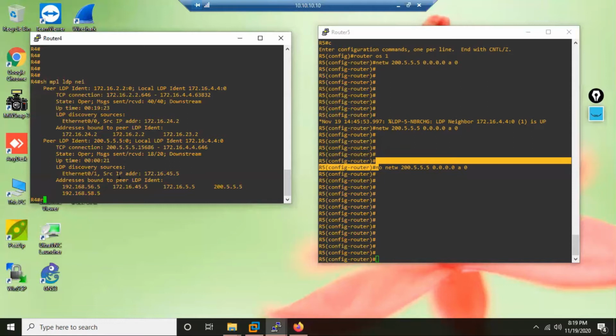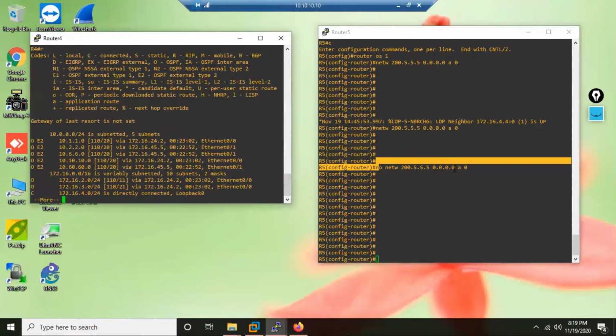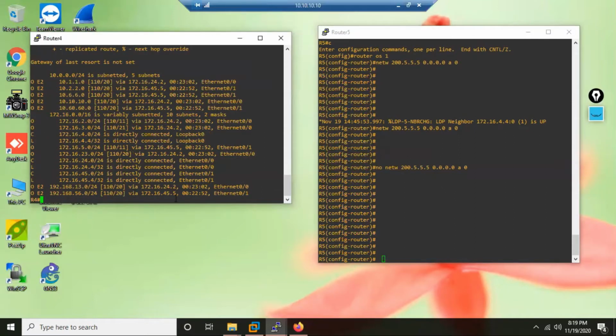The route is already gone from R4 now, because I removed this, R5 immediately informed R4 that it doesn't have 200.5.5.5 any longer. See, the route is also gone. Now again R4 does not know 200. But the neighborship is there, though that neighborship will not remain for a very long time.